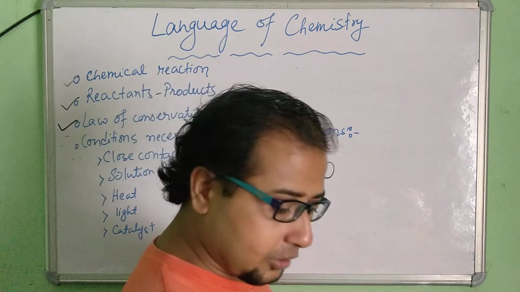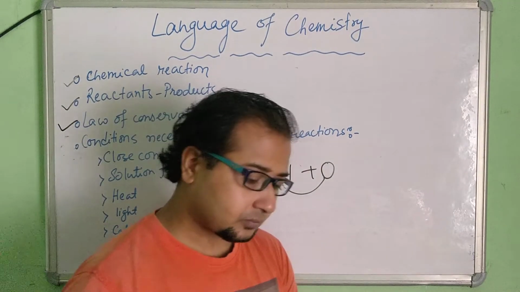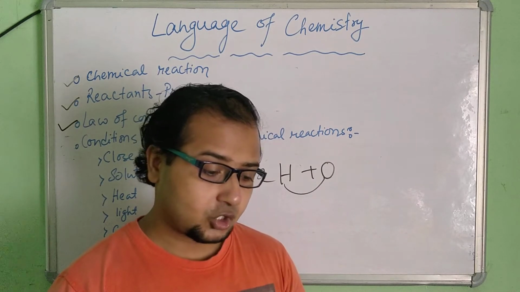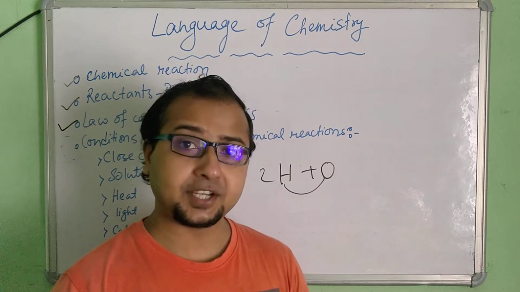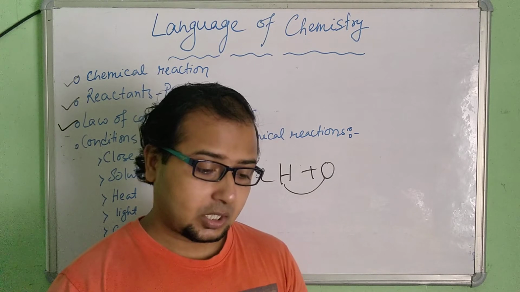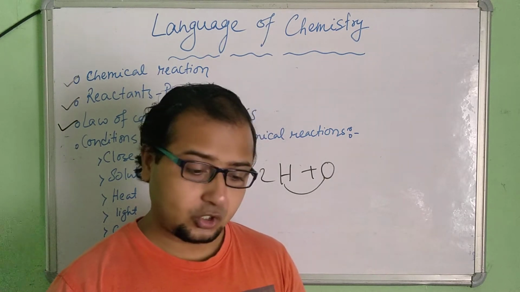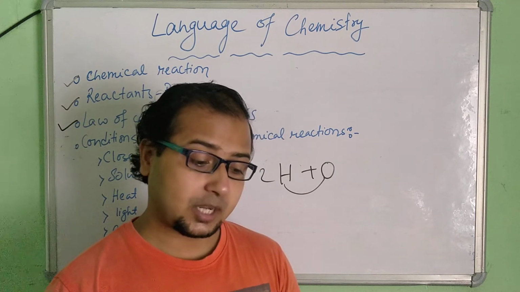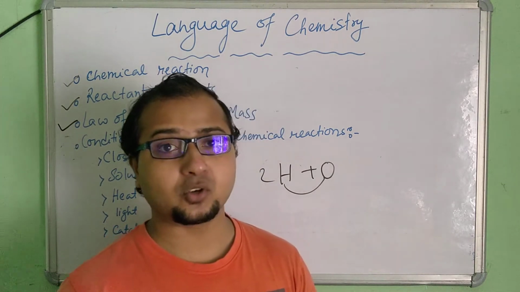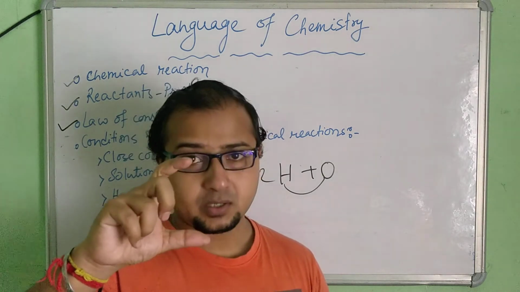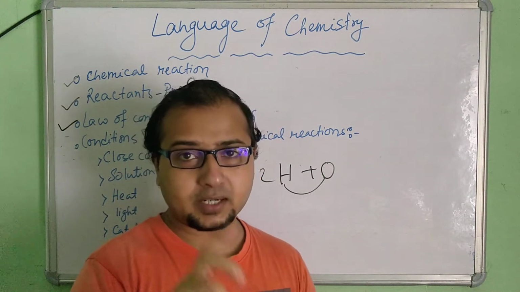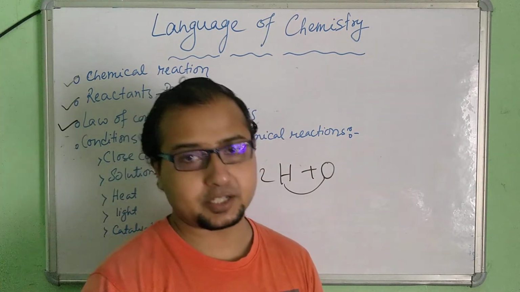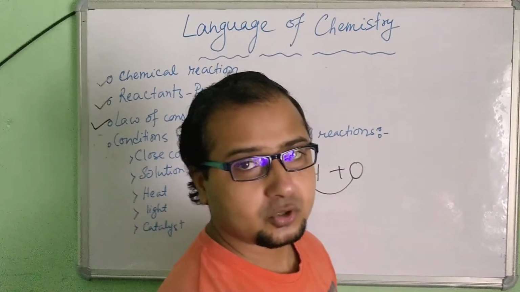For example, in your book there is one example given here, that when sodium chloride NaCl solution is added to silver nitrate AgNO3 solution, a white precipitate of silver chloride and sodium nitrate is formed. It means that when a solution, liquid form, of sodium chloride mixes with the solution of silver nitrate, then chemical reaction takes place. Understood? So this is all something very important.